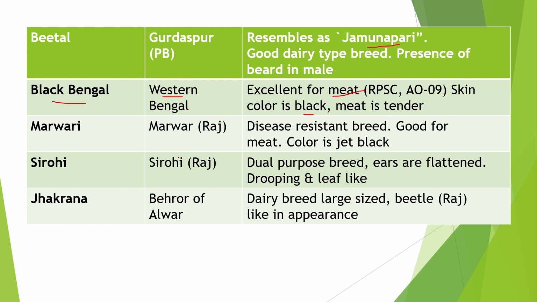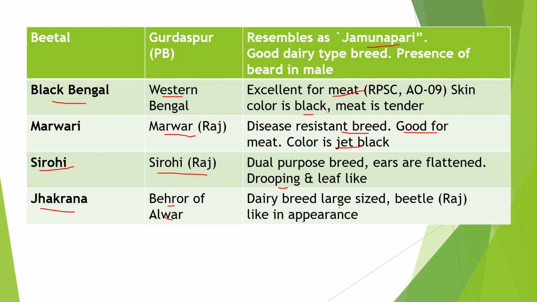Next is Marwari, originated from the Marwar region of Rajasthan. It is a disease resistant type of breed, good for meat purpose and their color is jet black. Next is Sirohi, originated from Sirohi, Rajasthan. It is a dual purpose breed. Their ears are flattened, drooping and leaf like. And the last is Jakarna, originated from Beror, Alwar. It is a dairy breed. It looks like a beetle.